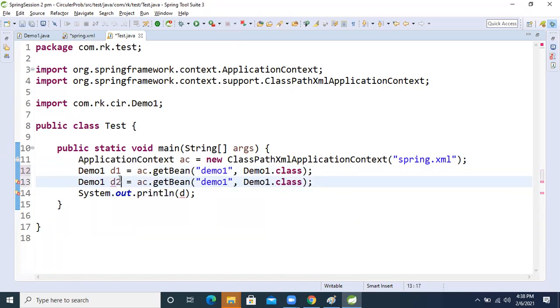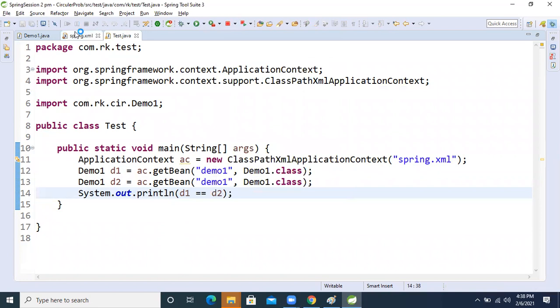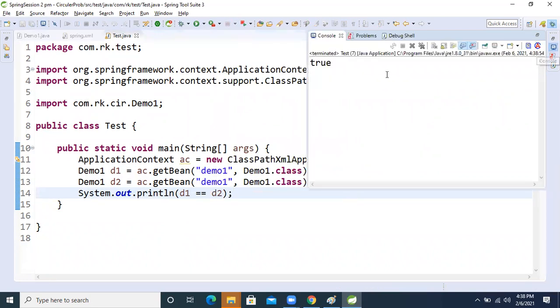Another one, demo 2, and we will compare them: d1 equal to d2. If it returns true, that means it is singleton, meaning both references point to the same object. So let's see. If we run it, see, we are getting a true result.